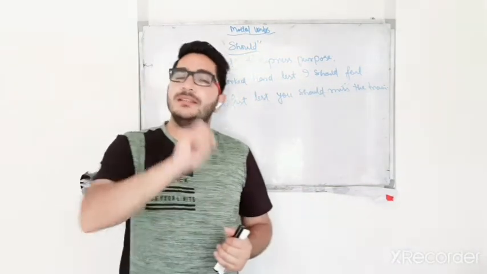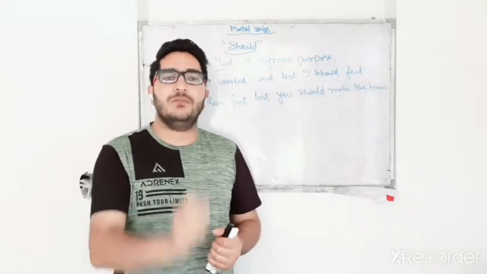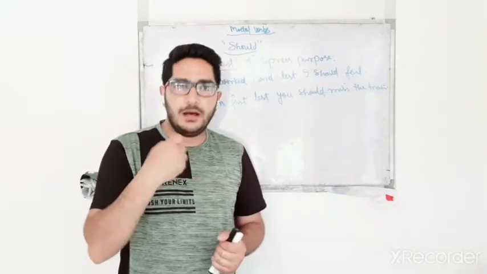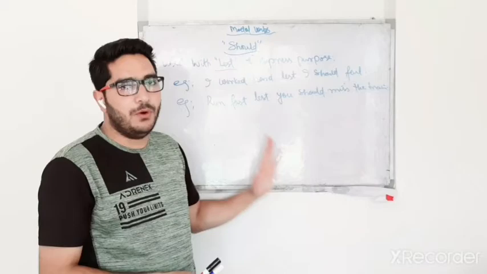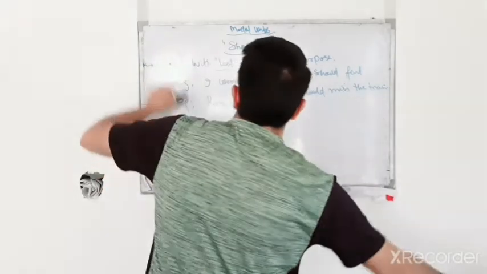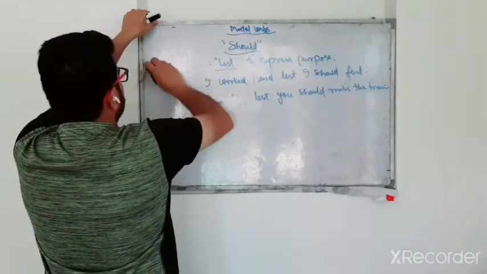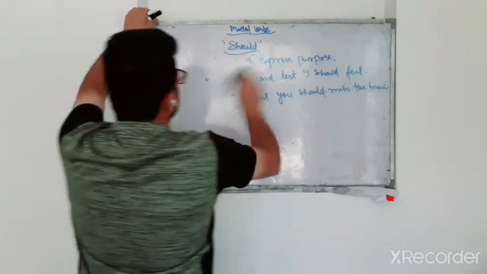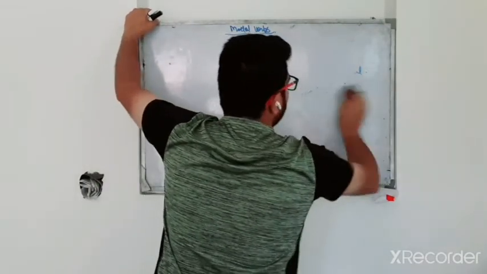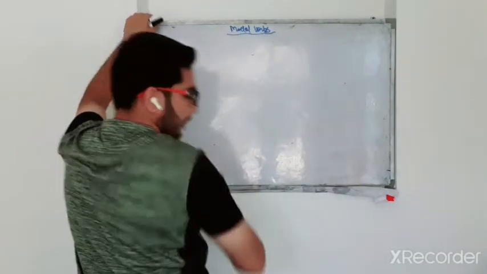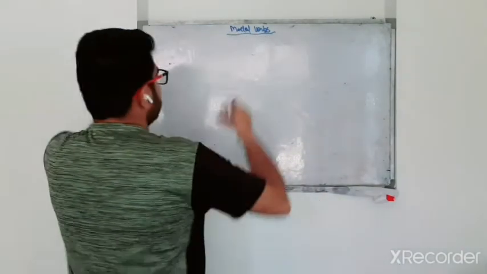So these are the three main uses of modal should. There are other uses, but these three are the main ones. Now coming to another modal, we have must.